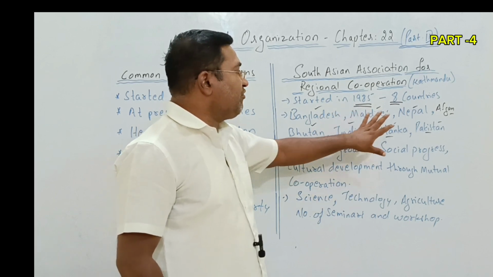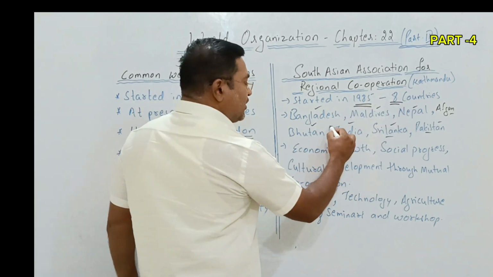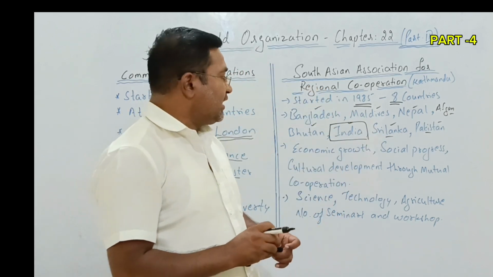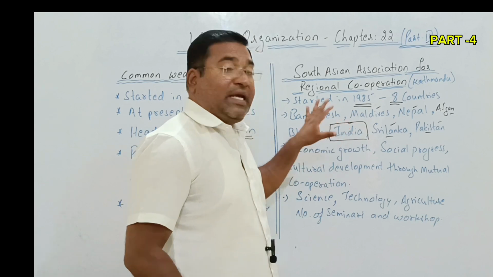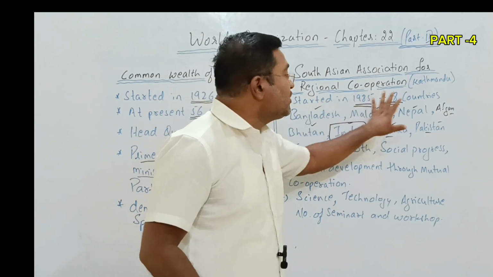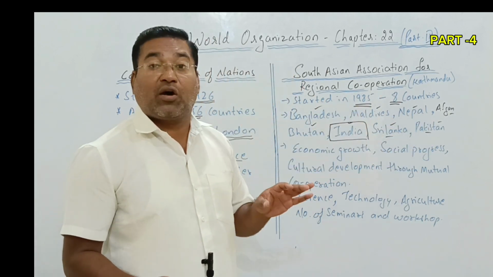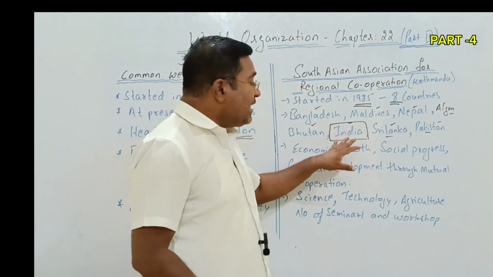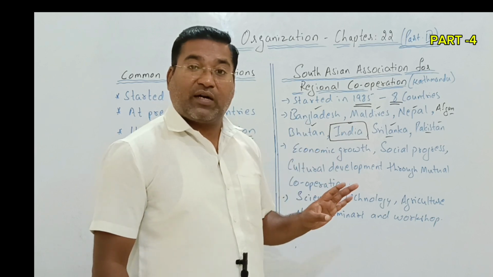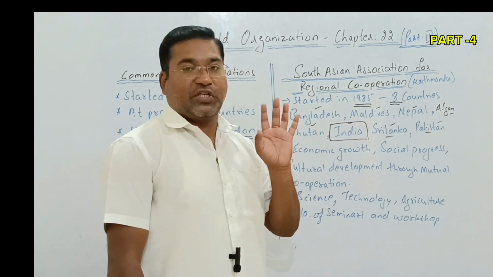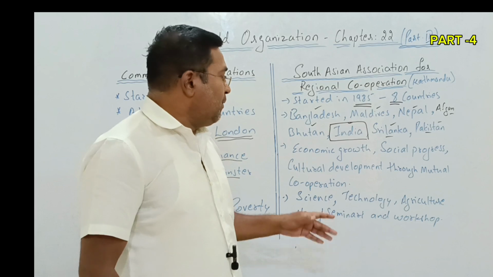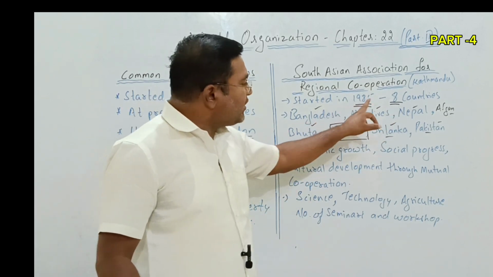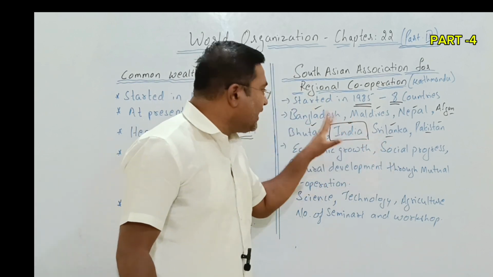Among these 8 nations, only and only the nation called India is economically strong among all these nations. Economically strong nation, this is first. Second, India always follows the policy called a peace policy, a cooperation policy. But when we look over these nations, they are dependent on one nation called India.